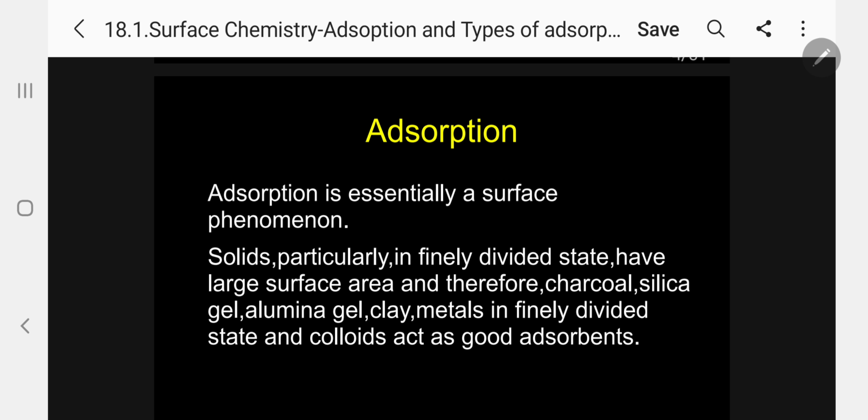Solids, particularly in finely divided state, have large surface area, and therefore, for example, charcoal, silica gel, alumina gel, clay, metals in finely divided state, and colloids act as good adsorbents. Kindly follow. So these are the examples of adsorbents.